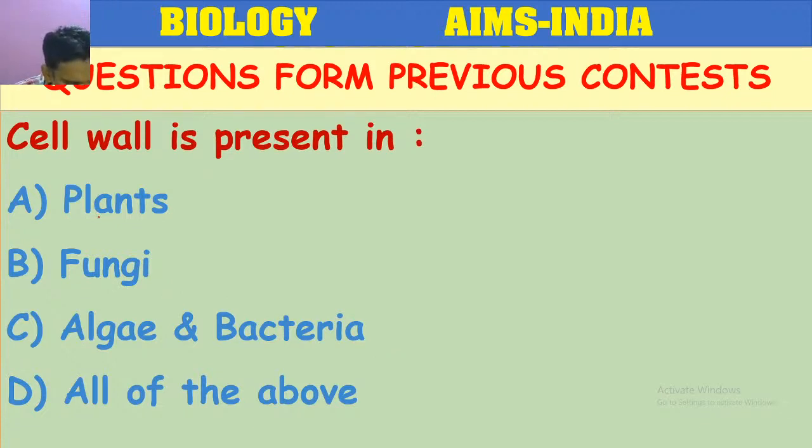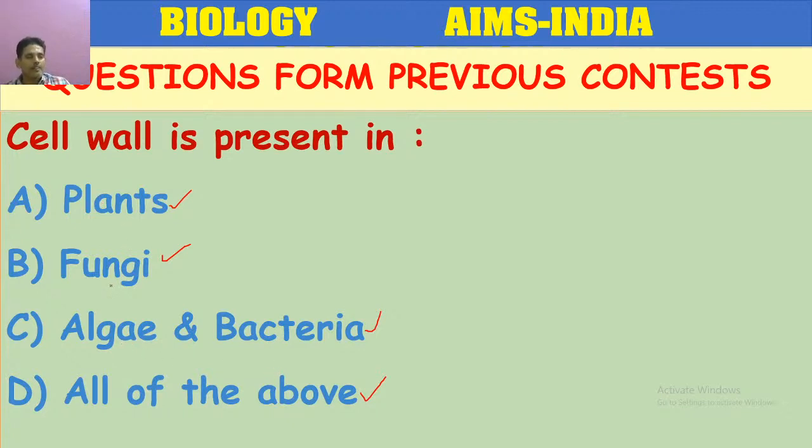Some of you are answering A, some of you are answering D, some of you answered plants. Most of you answered D. Plants, fungi, bacteria and algae. So cell wall is present in all of these organisms.